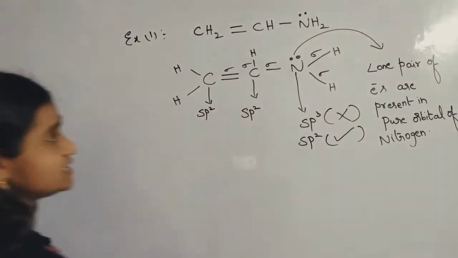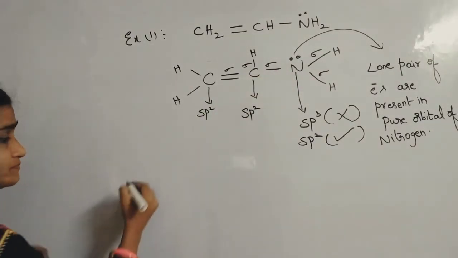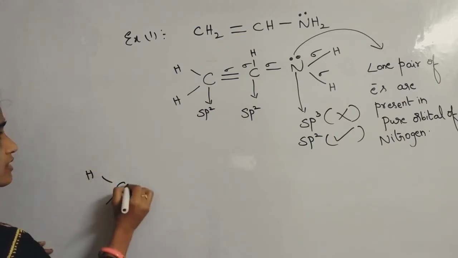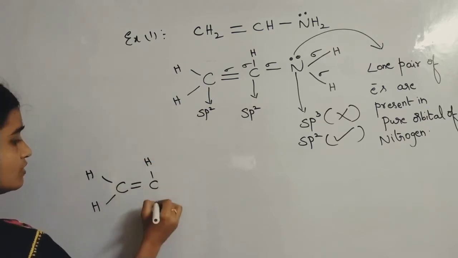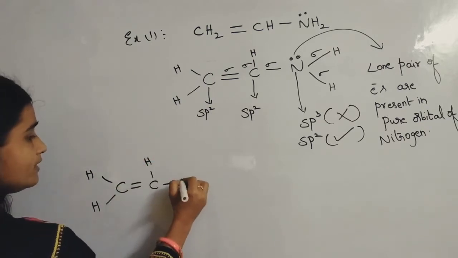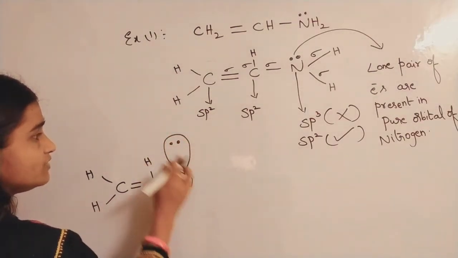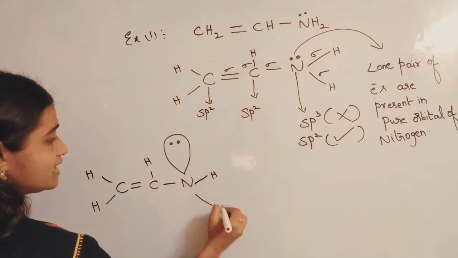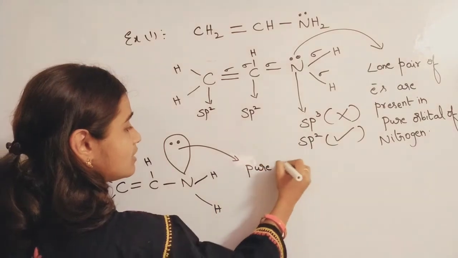So here it is a pure orbital only. I will draw the structure once again: C double bond CH, N. This is the orbital in which the lone pair of electrons is present, and two hydrogens are there like this.